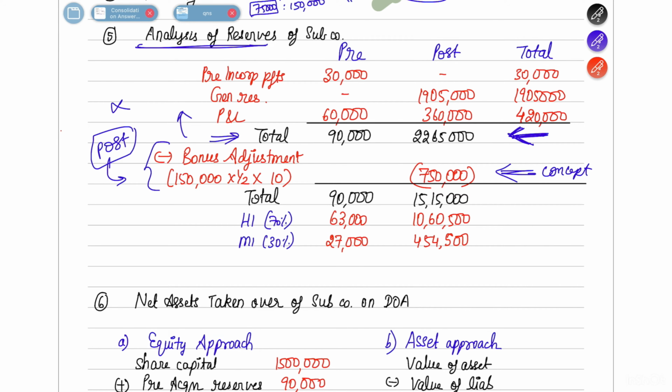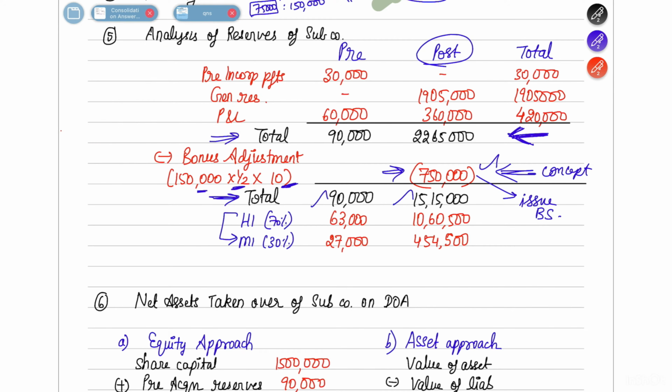Okay, so bonus, how much have you issued? So 1,50,000 shares were there in the total company. You issued it in the ratio of 1:2, and each bonus share you would have issued at face value only, which is 10. Okay, so 7,50,000 worth of reserves would have been used up to issue the bonus shares. So 7,50,000 you deduct from the post acquisition column. If you do this, you will get your new total of pre acquisition and post acquisition, that you bifurcate into holding interest and minority interest.